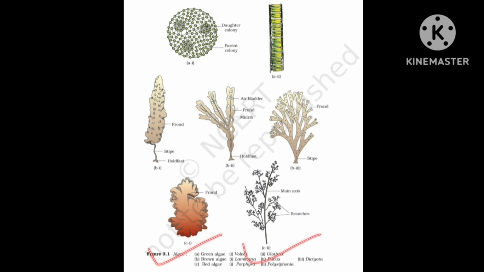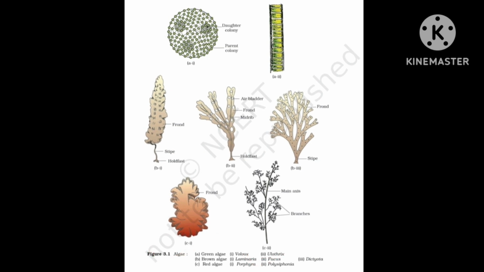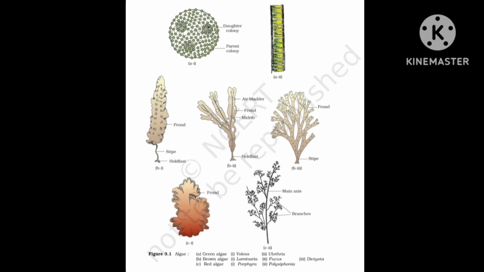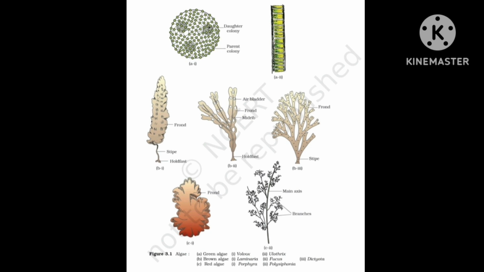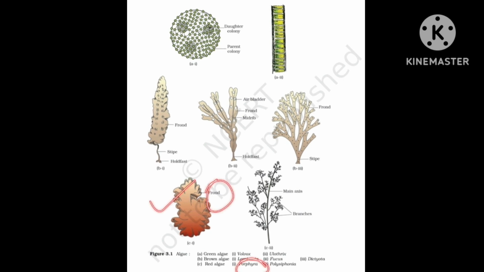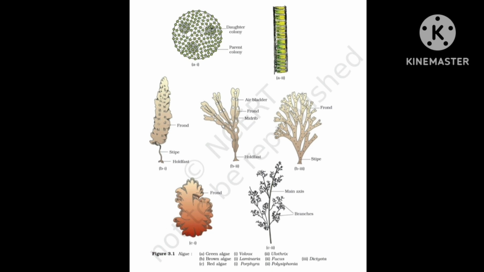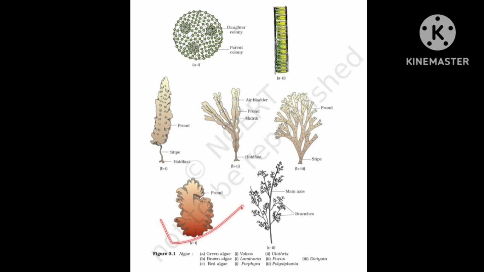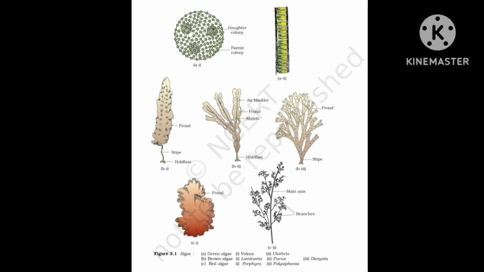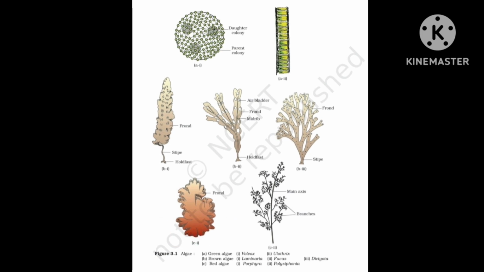Now let me ask you a question again. A red algae which has fronds. We have done that fronds are present in the brown algae, but the red algae Porphyra has fronds, which is given in the diagram. At the end you will say that there was nothing like this in the text written, but here in the diagram it is clearly given. Red algae possessing fronds is Porphyra. So you have to keep note of these small things. These are our diagrams and these are very important. You need to recognize all of these.